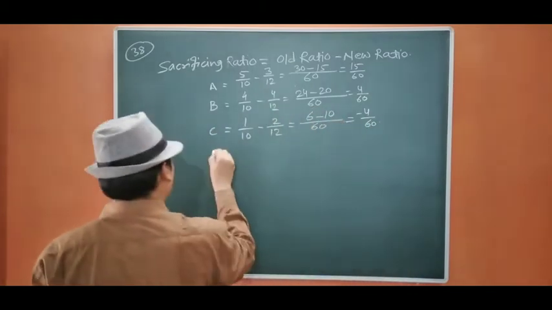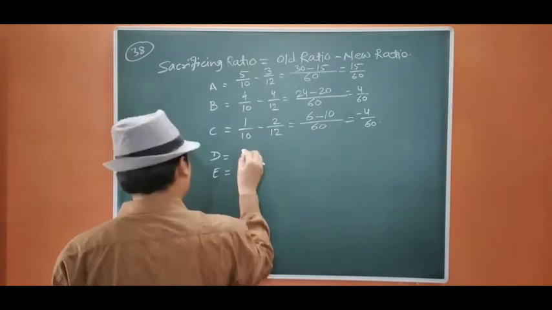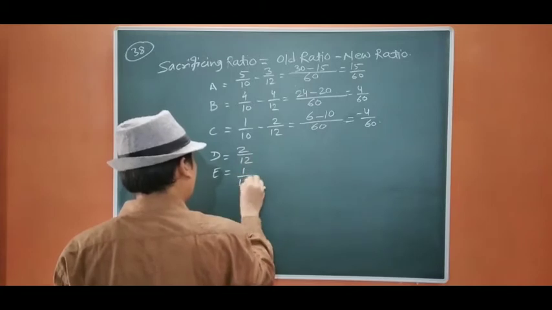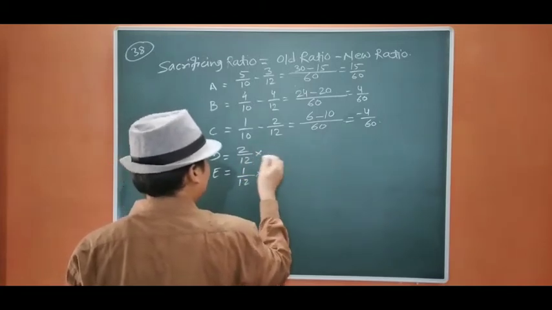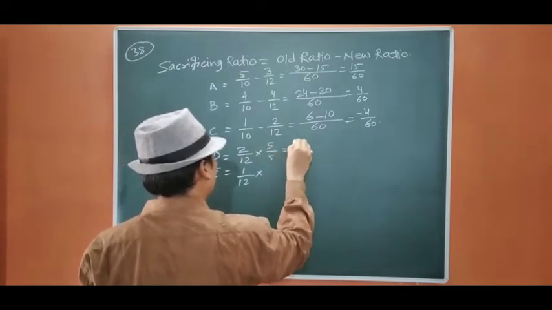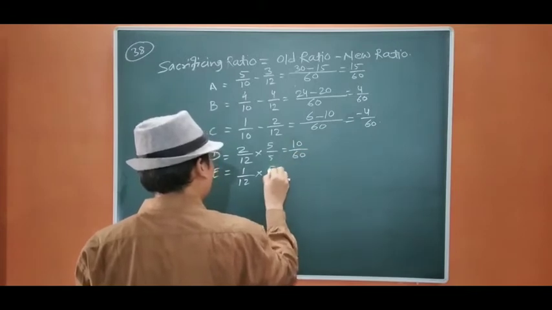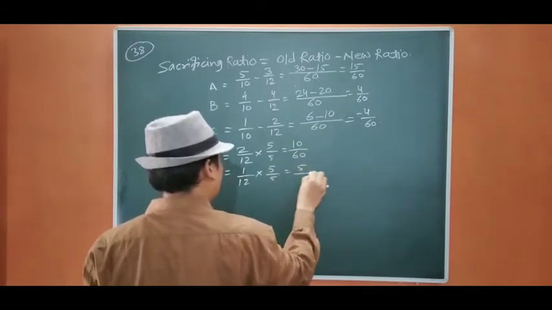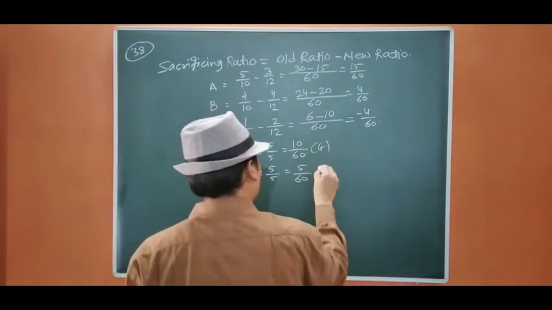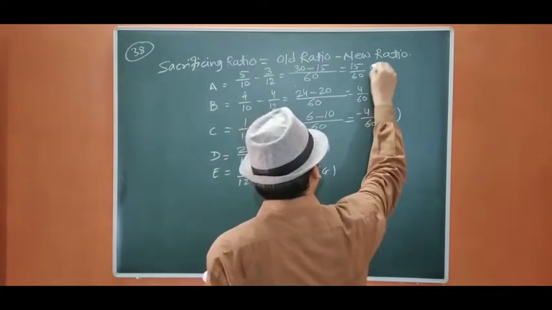And if you see D and E, they are getting how much? Let us check. It is 1/12. To make it 60, I am going to multiply with 5. So it is going to be 5/60. Here also 5. So it is going to be 5/60. If you see, this is gain, this is gain, and this all are sacrifice.